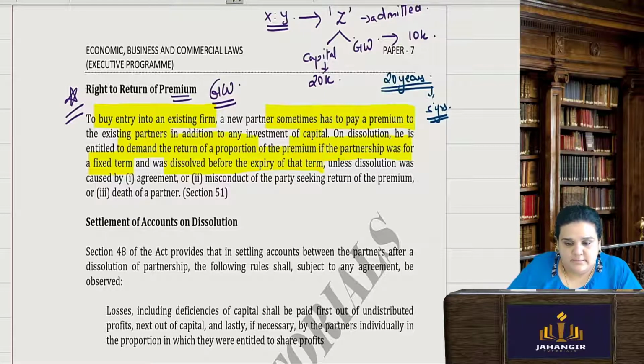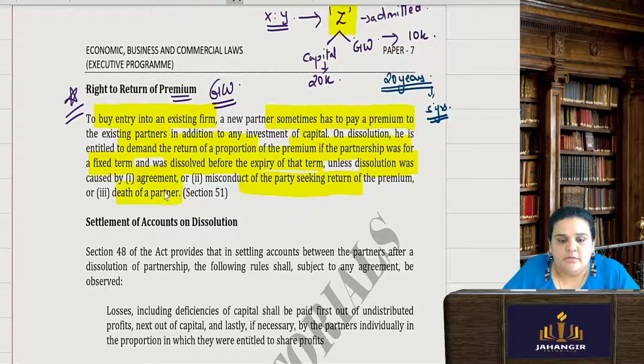Unless the dissolution before the term took place was caused by a mutual agreement, where he agreed and had no problem, or misconduct of the party, meaning misconduct of Z himself, or death of a particular partner. So if there are these three reasons, then return of premium cannot be asked.